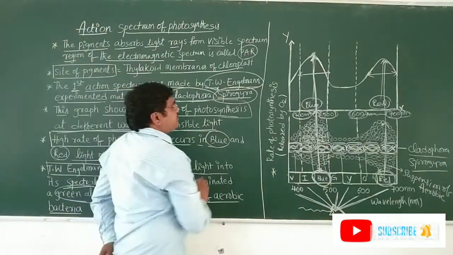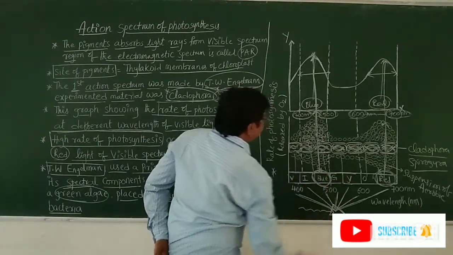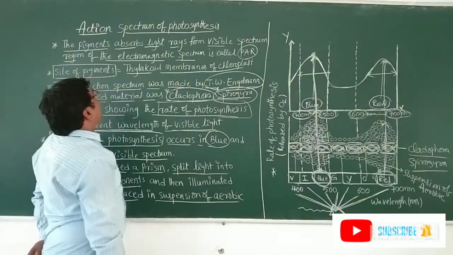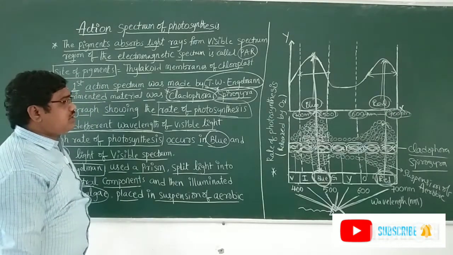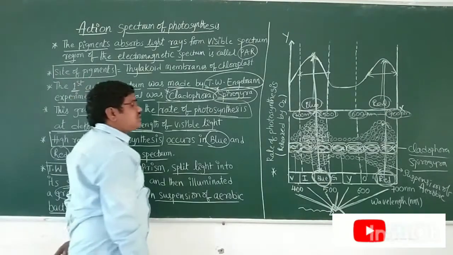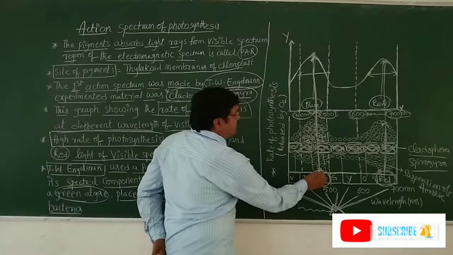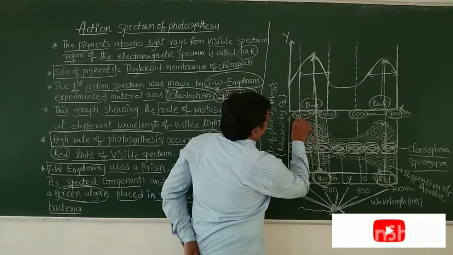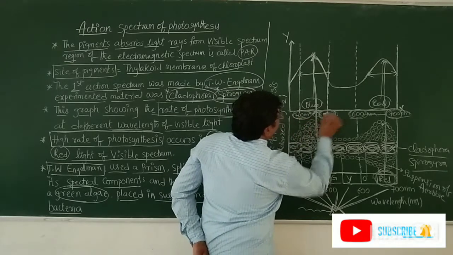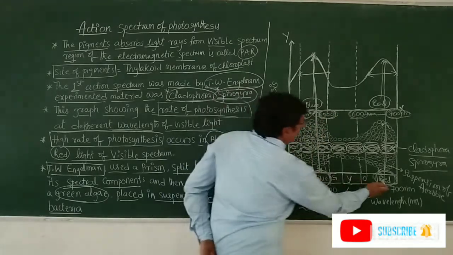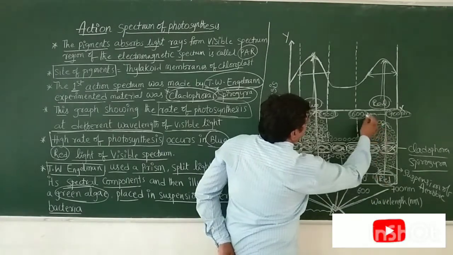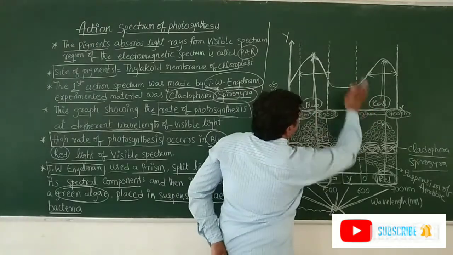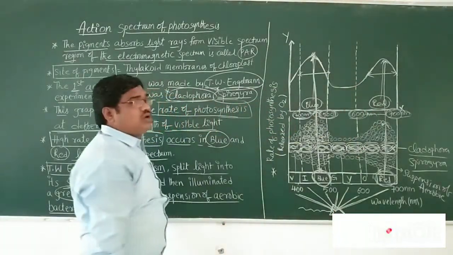This experiment was done by the scientist T.W. Engelmann. So what is the conclusion about the action spectrum of photosynthesis? The photosynthesis rate is more in the blue region and red region. What is the wavelength of the blue region? Between 300 nanometer to 500 nanometer. What is the wavelength of the red region? That is 600 to 700 nanometer. Between these regions the photosynthesis rate is more.